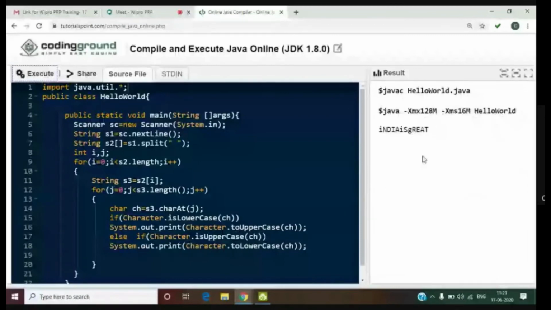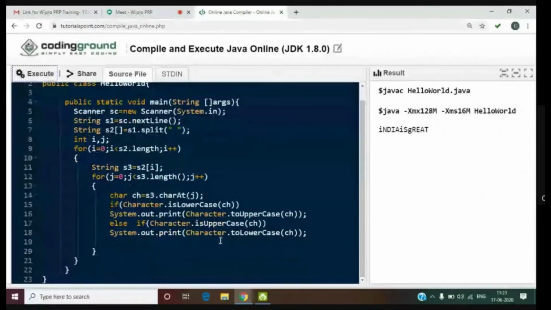Okay. So I got it. But the problem is I'm not getting space. If you want, after this, you can give a print statement, or here already there is a space that you can also print as it is. If I print System dot out dot print of ch. See, the first case is when it is lowercase. The second case is when it is uppercase.